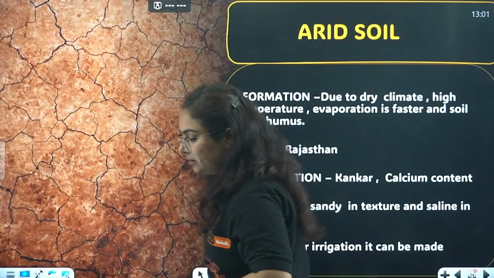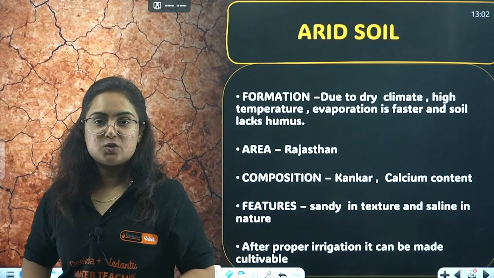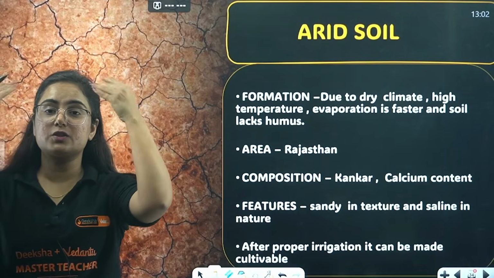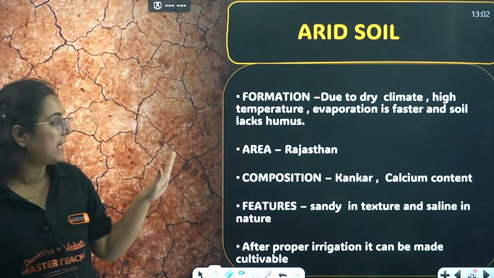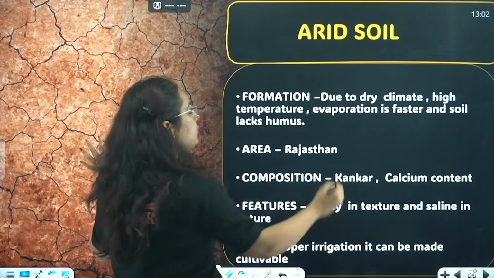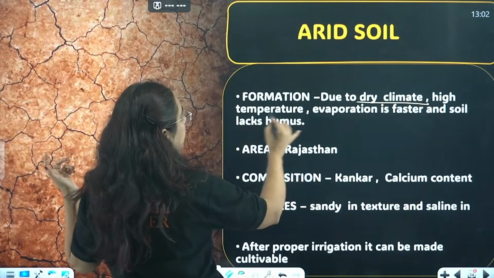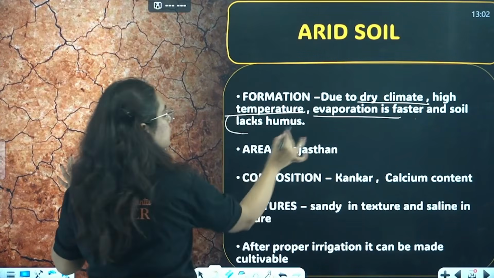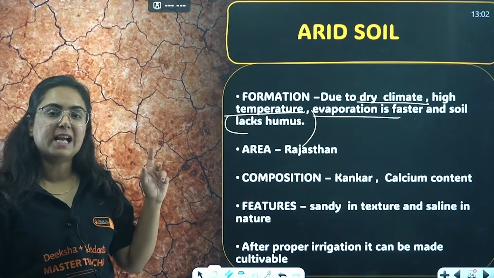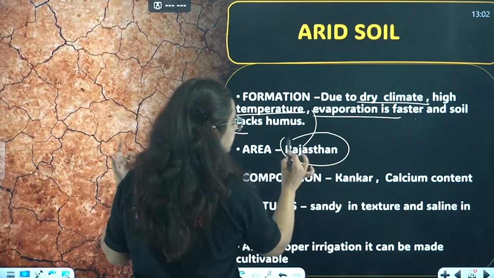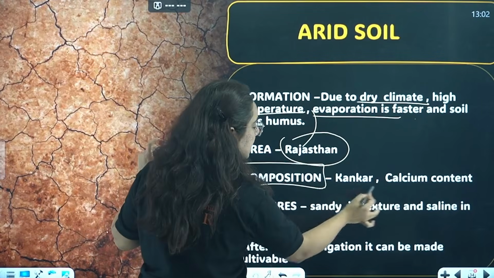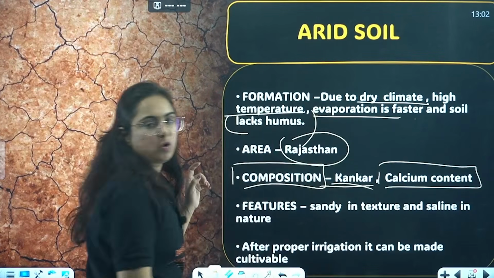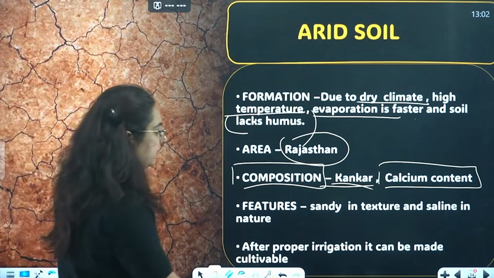Next, arid soil. Arid soil is the second last soil, because after that we have to understand the forest soil of India. Arid soil, sandy soil, is formed in dry regions, dry climate. Because of high temperature in Rajasthan, evaporation is faster and the soil lacks humus. The area is Rajasthan. Okay? The composition is kankar, that means sediments with less humidity, and calcium content is also there. It is sandy in texture.